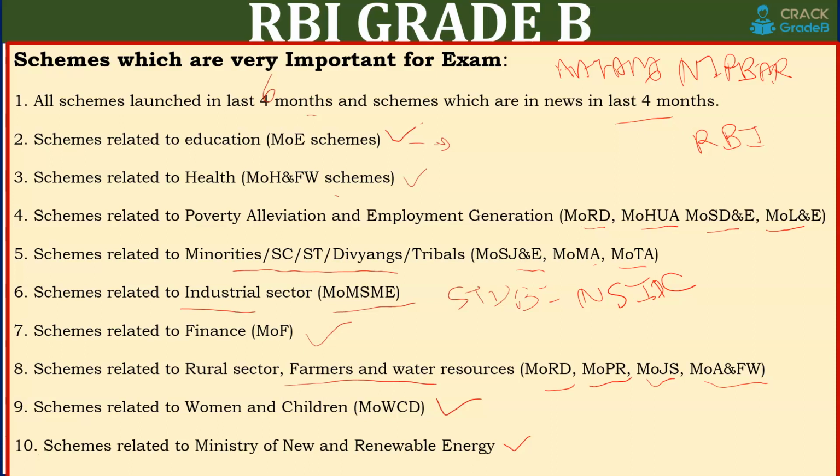The most important schemes we can refer to, for example the flagship schemes, are PMEGP, PMKVY, PM Ayushman Arogya Yojana, MGNREGA. These are the flagship schemes, and we are covering every relevant ministry-wise scheme in our content, and that is very helpful for this exam.